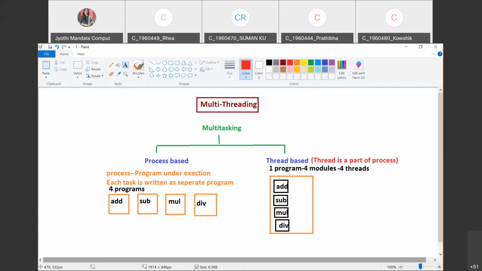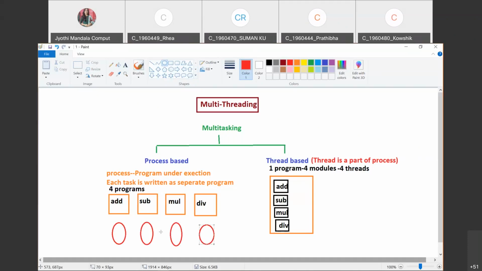Now, what is the disadvantage of having four programs, and what is the advantage of having only one program? I'll tell you. Remember, whenever you are writing a program, memory will be allocated. Separate memory will be allocated for each separate program. So for this one memory will be allocated, for this one memory will be allocated, for this one memory will be allocated, and for this also one memory will be allocated.